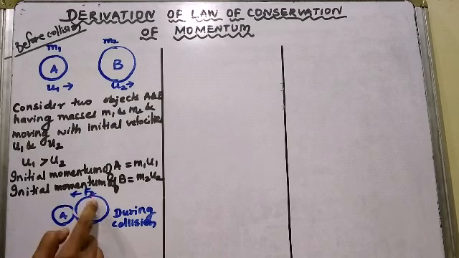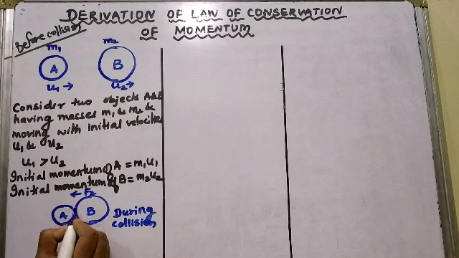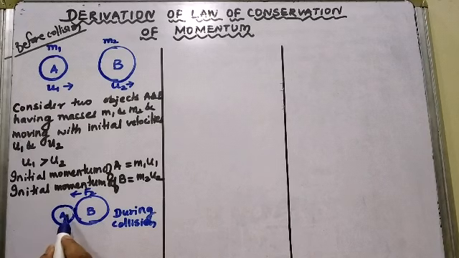Now see, the object B is bigger, that it has got a greater mass. So when B collides with A, A's velocity will change. Okay, so A will start moving with a different speed or different velocity, and we know that whenever velocity changes means the object gets accelerated. That means object A undergoes acceleration.